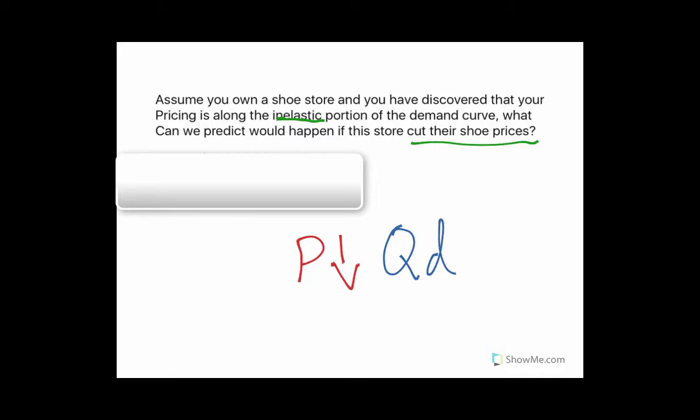The quantity demanded will barely get an increase. Just a small increase, not a whole lot. And unfortunately for this business, the total revenue will actually suffer and go down because the decrease in price isn't compensated by the amount of quantity demanded that has increased.